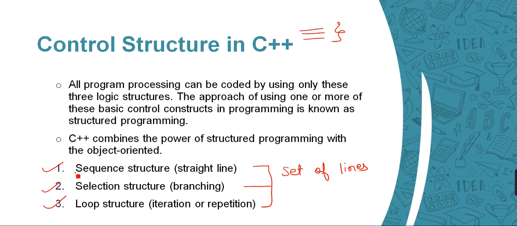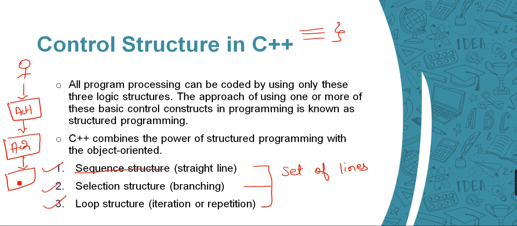First is the sequence structure. Suppose I need to perform a task. I perform action 1, then action 2, and then action 3. This is the simplest way of writing a program.